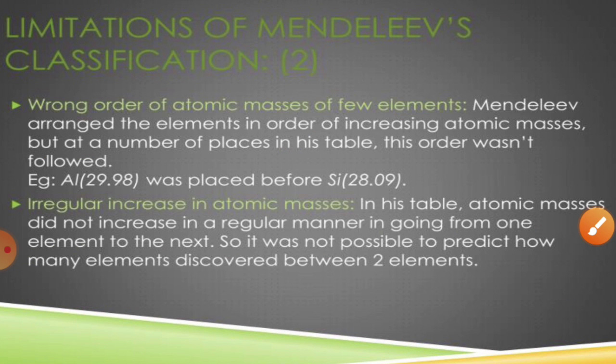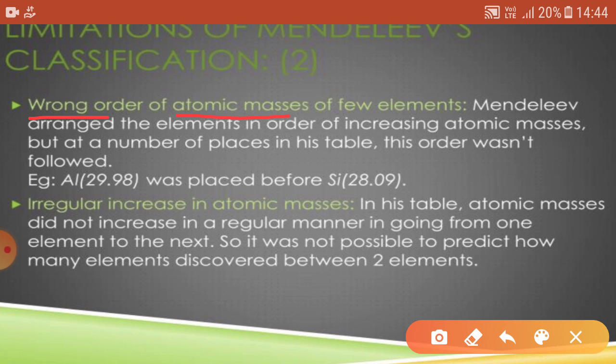Now, the third one is the wrong order of atomic masses of a few elements. For example, aluminium was placed in front of silicon, even though aluminium has the greater atomic mass, that is 26.9, than silicon, having the atomic mass 28.09. And due to this wrong order of atomic masses, there is also an irregular increase in the atomic masses, and it was not possible to predict how many elements would be discovered between these two elements.